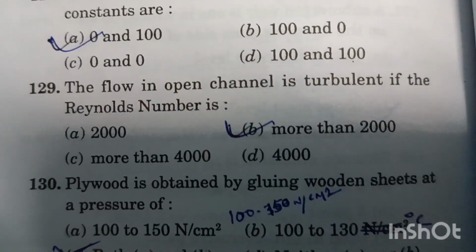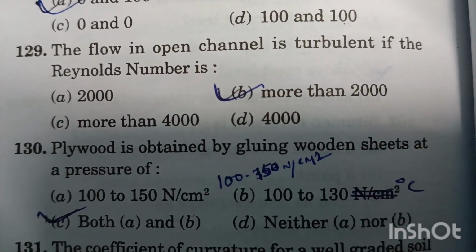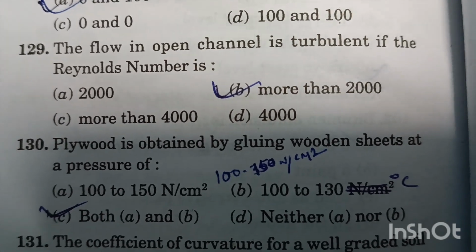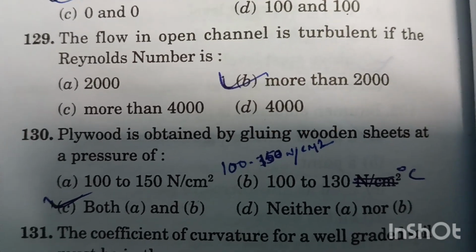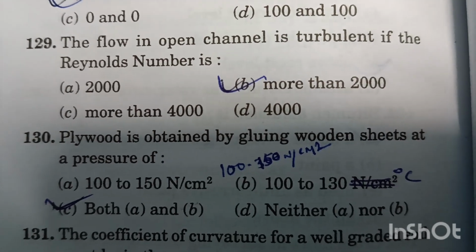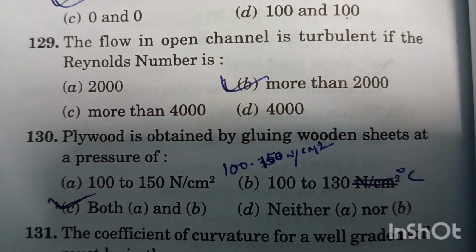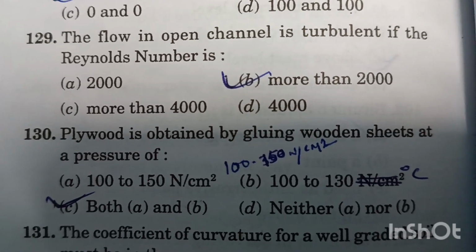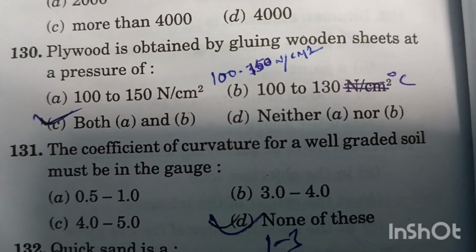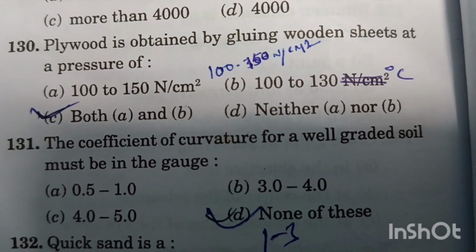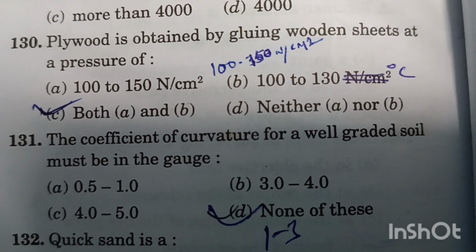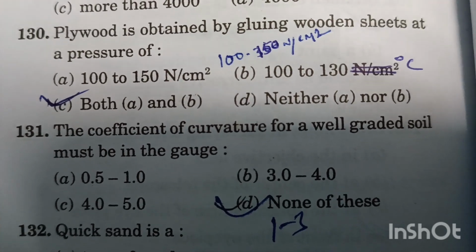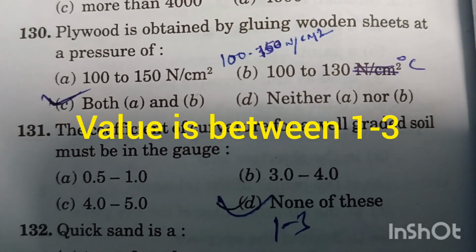Question number 130. Plywood is obtained by gluing wooden sheets at a pressure of 100 to 150 Newton per centimeter square and at a temperature of 100 to 130 degrees Celsius. Both option A and B are correct. Option C is right answer. Question number 131. The coefficient of curvature for a well-graded soil must be in the range of 1 to 3. But the option is not given, so option D is right answer.